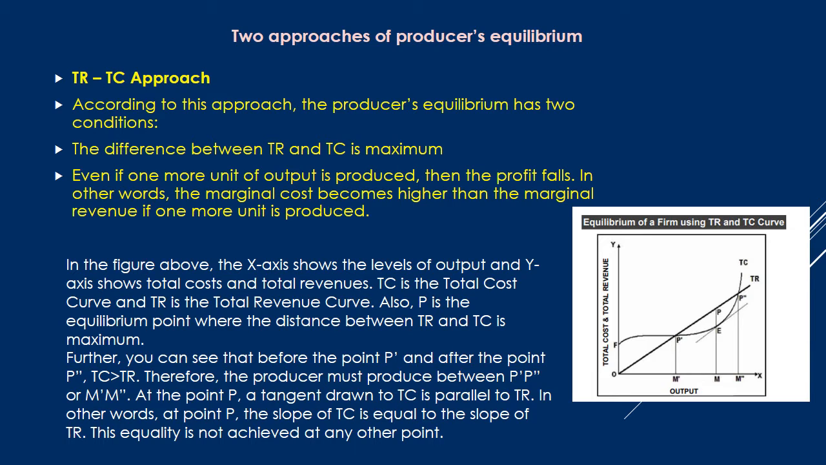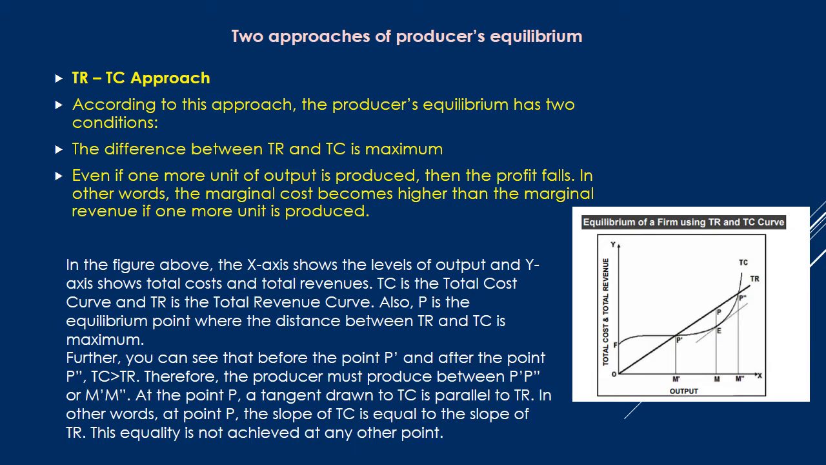Here you can see the diagram. The explanation is given here itself. The x-axis shows the level of output and the y-axis shows the total cost and total revenue. TC is the total cost and TR is the total revenue. So E is the equilibrium point where the distance between TR and TC is maximum. See the diagram. While a firm is producing output at OM level, TC and TR are equal. Before that, TC was greater than TR. That means while we are producing more and more units of output, the cost will come down and it will be equal to TR. This is a break-even point, we can say.